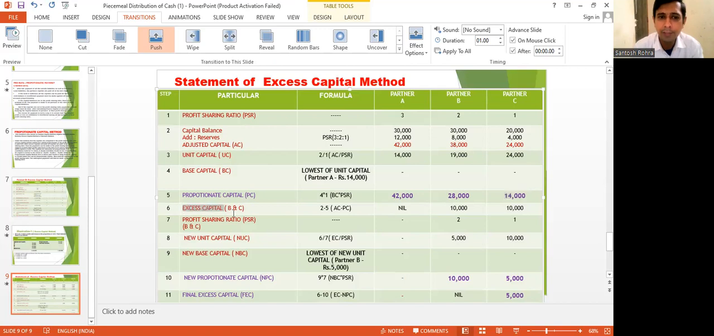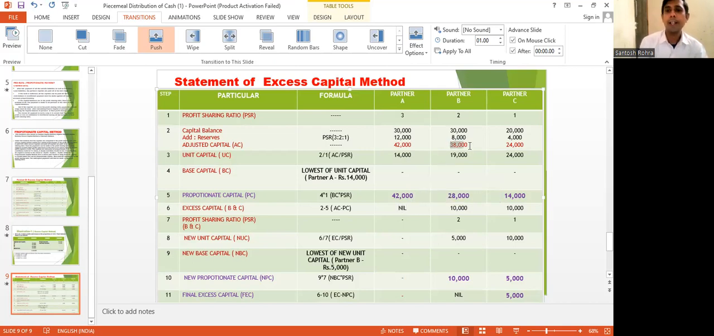Then we have to calculate excess capital. Since A's capital is lowest, the excess capital formula is 2 minus 5. 2 is your adjusted capital, that is 42,000, and 5 again comes to 42,000. 42,000 minus 42,000 becomes nil. In all questions it comes nil for the partner with the lowest capital, because it normalizes the capital of such a partner in the business.